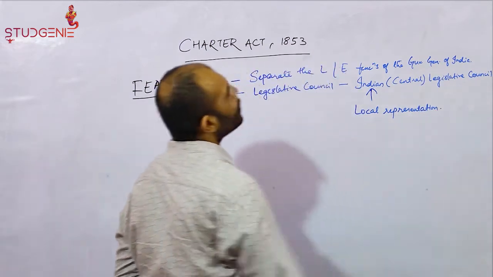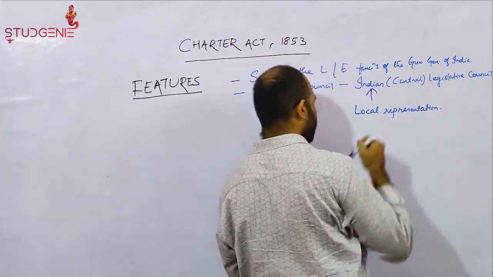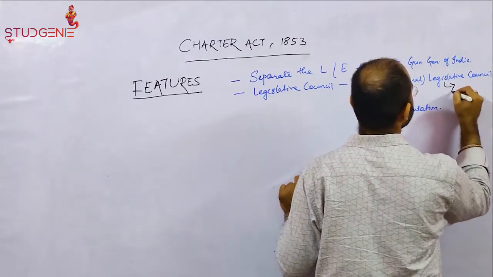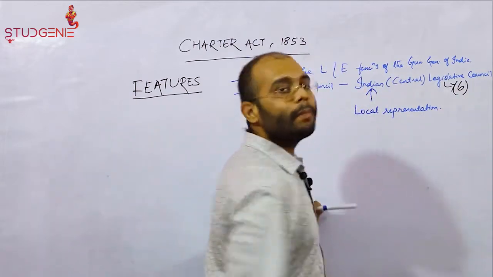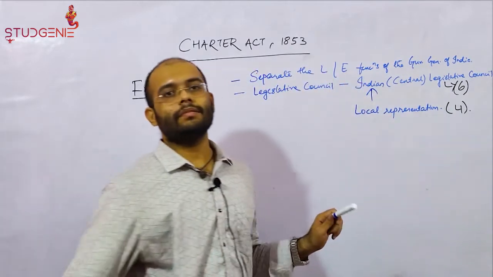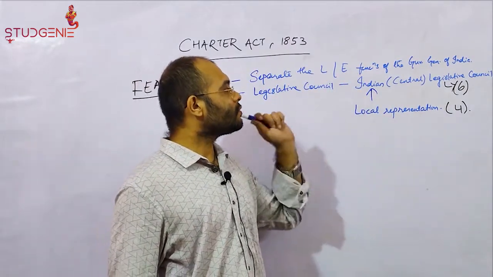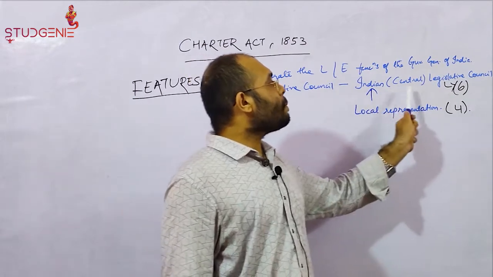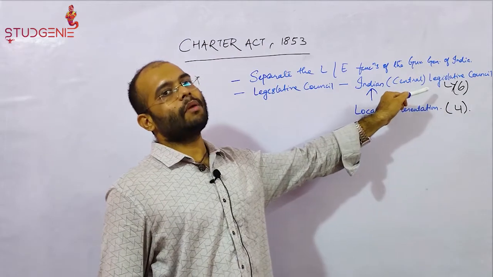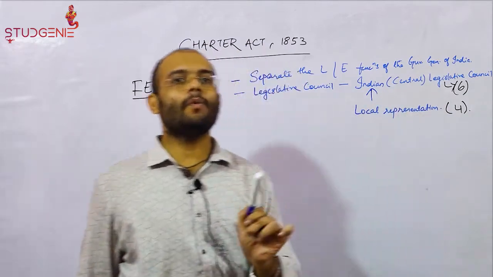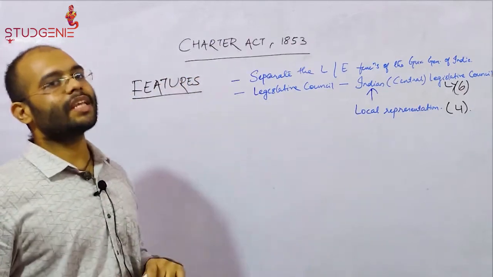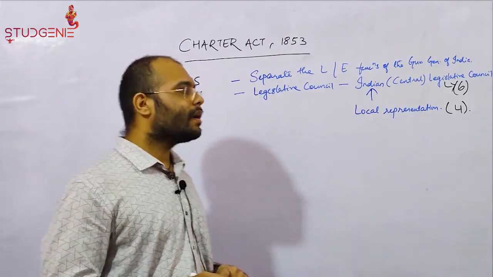Local representation was made. The Central Legislative Council consisted of 6 members, out of which 4 were of Indian origin. 4 members from India were placed in the Central Legislative Council consisting of 6 members. Hence, it paved the way for local representation in the legislative functions in British governance.